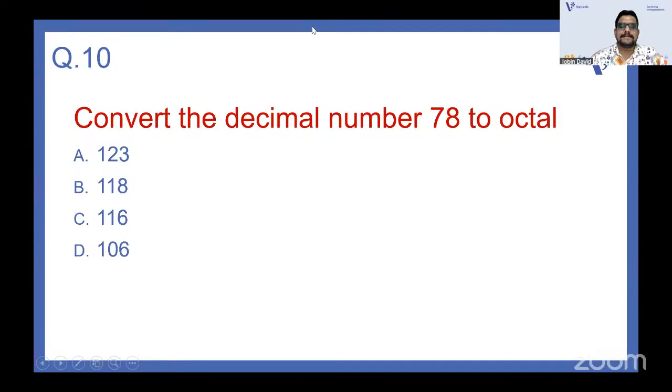Convert the decimal number 78 to octal. A lot of conversions were there. How can you convert 78 to octal? It's a decimal number. If you want to convert it to octal, you continuously divide the number by 8, because octal uses digits from 0 to 7. That means 8 digits, which is why it is called octal.